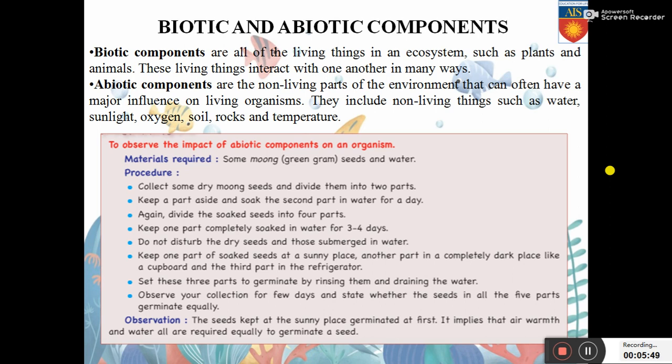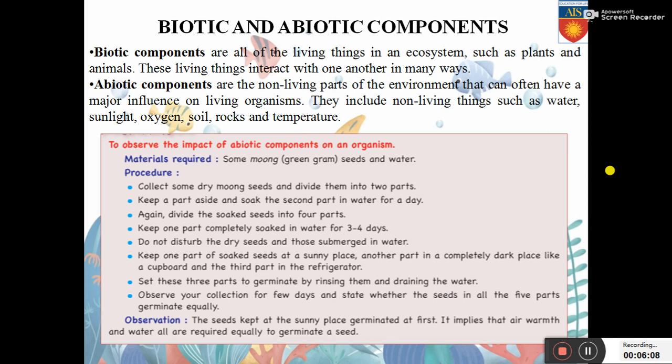Out of these four parts, you will take one part and keep them in water for 3 to 4 days. Do not disturb the dry seeds and those submerged in water. So now you have two things to look over: the dried seeds in the very first step, and in the second step, out of the four parts, you have taken some and kept in water. Do not disturb these two parts.